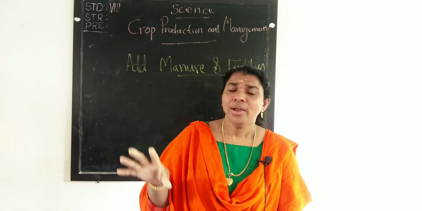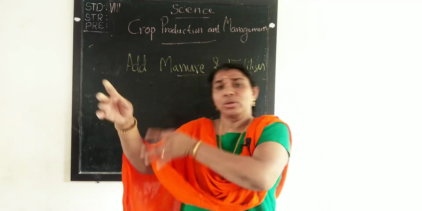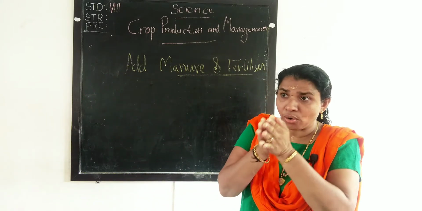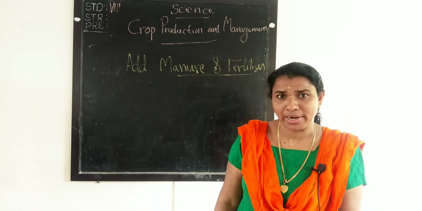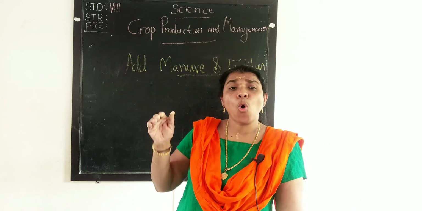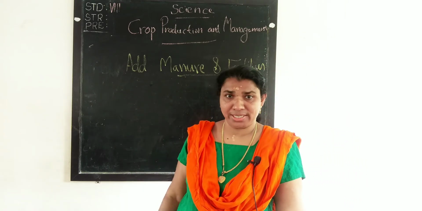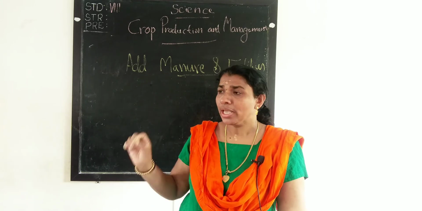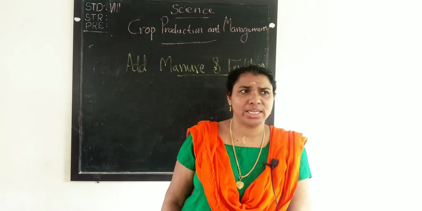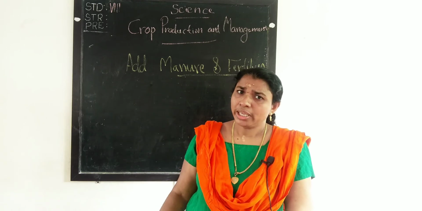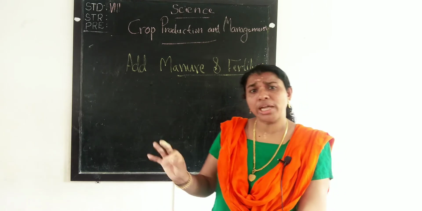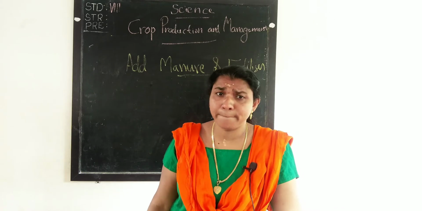So we have to discuss that organic is related to carbon. Manure is the organic substance. But the fertilizers are chemicals. Chemical substances that promote the growth of the plants.